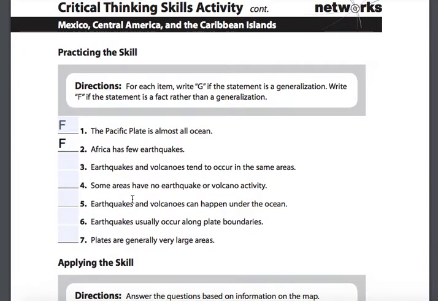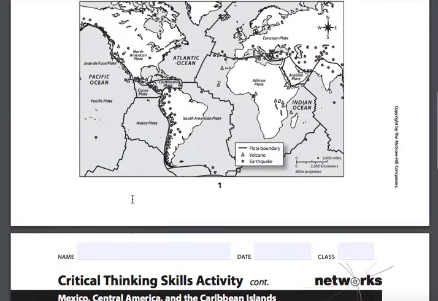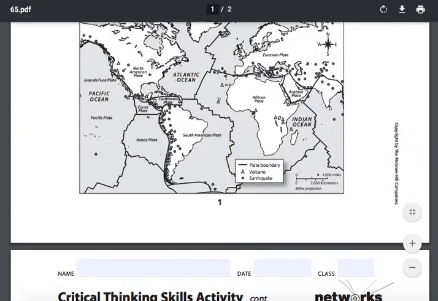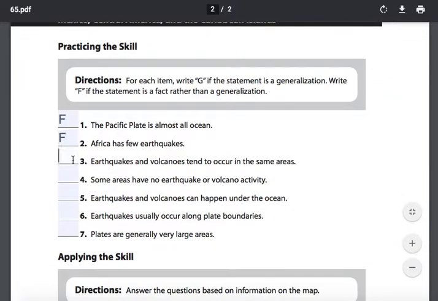Number 3, earthquakes and volcanoes tend to occur in the same areas. So here you've got different types of plate boundaries. You've got volcanoes and earthquakes that seem to be around those boundaries. But if you look here in the Central America and South America area, you've got earthquakes that are happening a lot farther inland than right on the boundary itself. In the smaller sample size of the Central America region and the Caribbean islands, maybe you have that distinction, but you would probably say that this is in fact a generalization.